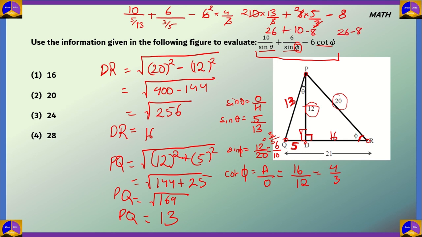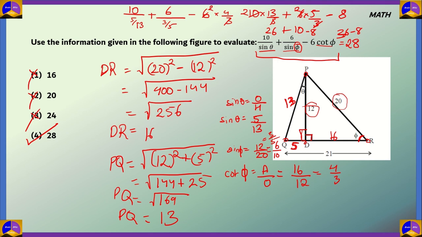Equal to 26 plus 10 minus 8, that is 36 minus 8, which would be equal to 28. So this whole expression 10 by sine theta plus 6 by sine phi minus 6 cot phi is 28. So option 4, 28, would be the correct answer in this question.